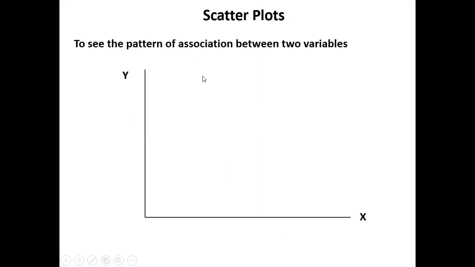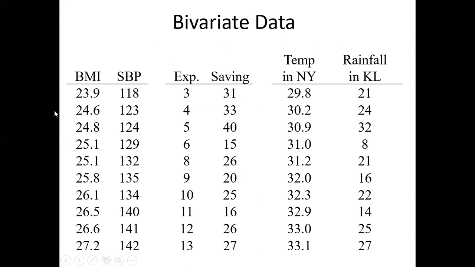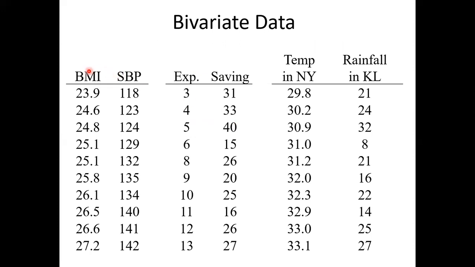Some of the examples here. BMI, body mass index, and systolic blood pressure. Are they two variables? Yes. So it's called a bivariate. BMI is a variable, BP is a variable. Variate here refers to a continuous variable. So are these two quantitative or qualitative? Quantitative. These must be quantitative variables.